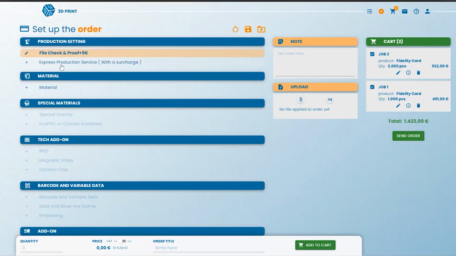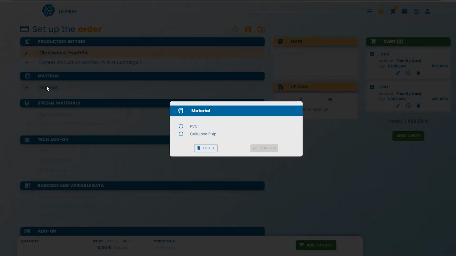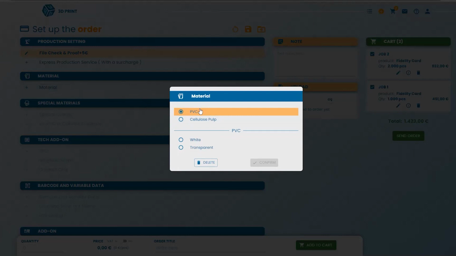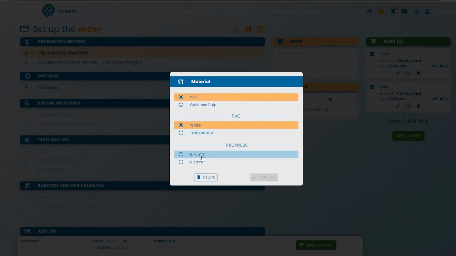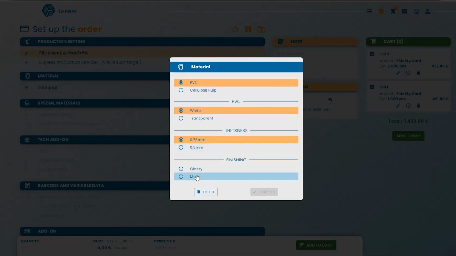Okay, now let's pretend I am a reseller and I need 1,000 fidelity cards with barcode and with an embossed varnish. First things first, I have to click on the material because I have to select a material, for example, PVC, white, thickness, and the finishing. I like it matte, so I click on matte.